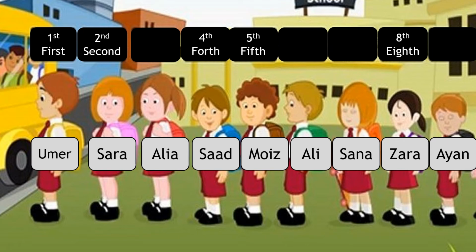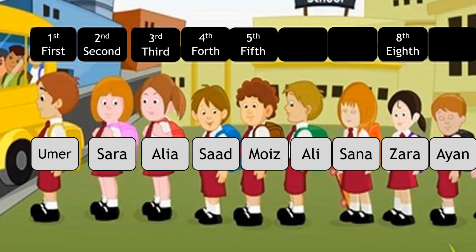The next one is Alia. Can you tell me at which place Alia is standing? What comes after second? After second it comes third. We can say that Alia is standing at the third place. The next one is Saad. Saad is standing at the fourth place. And next one is Moiz. Moiz is standing at the fifth place.